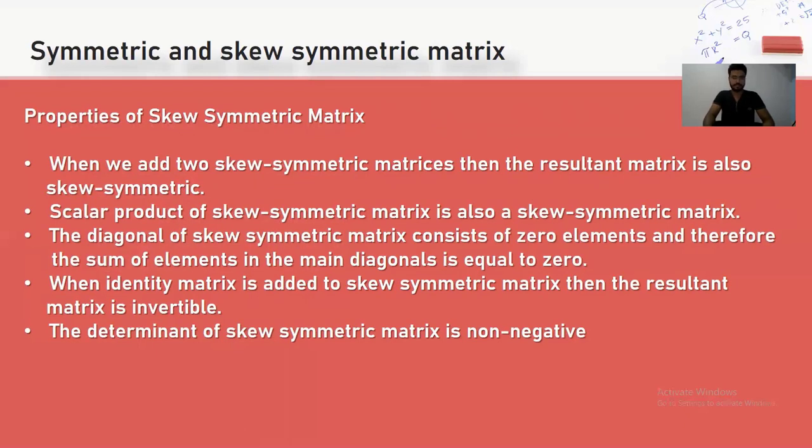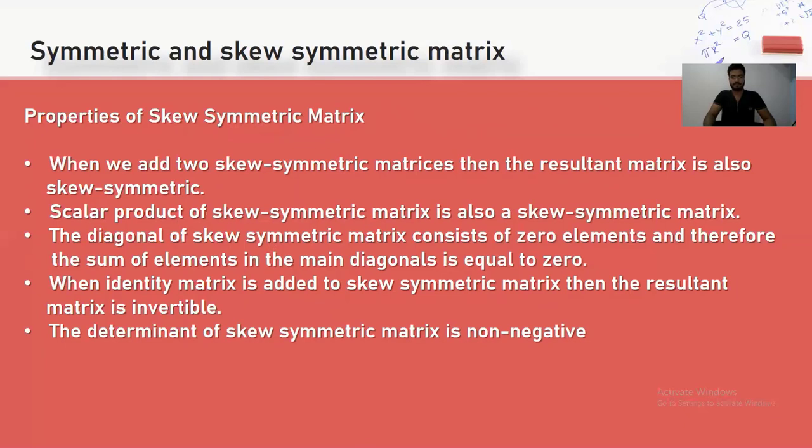Properties of skew-symmetric matrix. When we add two skew-symmetric matrices, the resulting matrix is also skew-symmetric. Scalar product of a skew-symmetric matrix is also a skew-symmetric matrix.